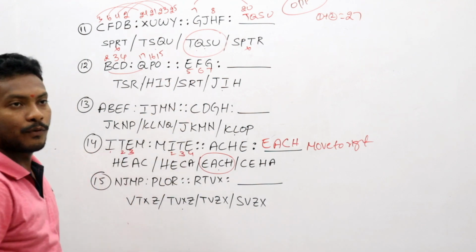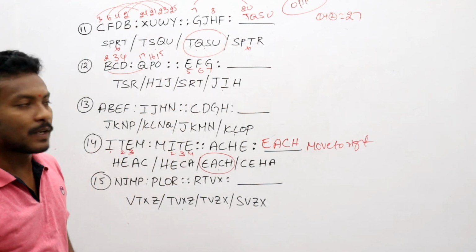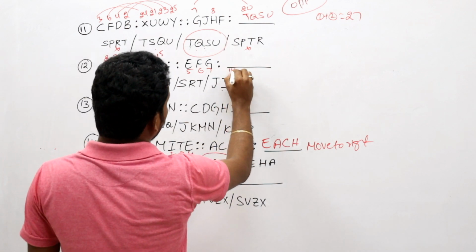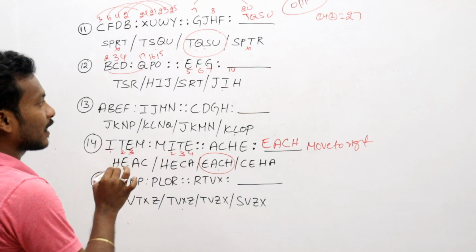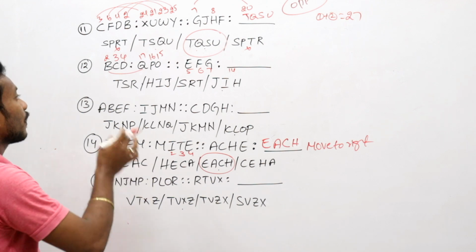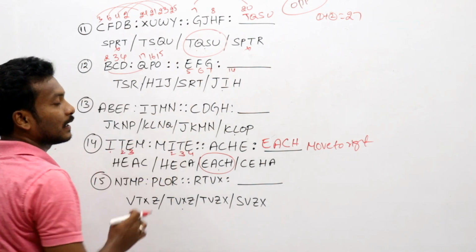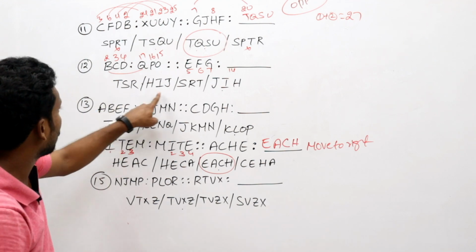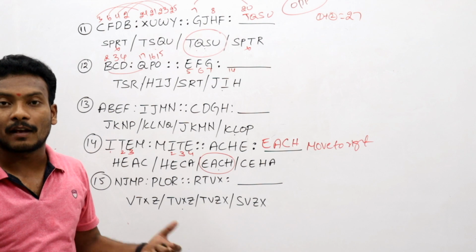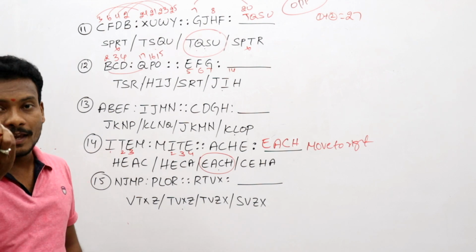Here it is 5. For 19 which number must be added? We have to add number 14. What is the 14th letter? Like that also we have to frame. But now, what is the 14th letter? We take it as N. Is there an N here? There is no N here. That's why we have to skip one logic.